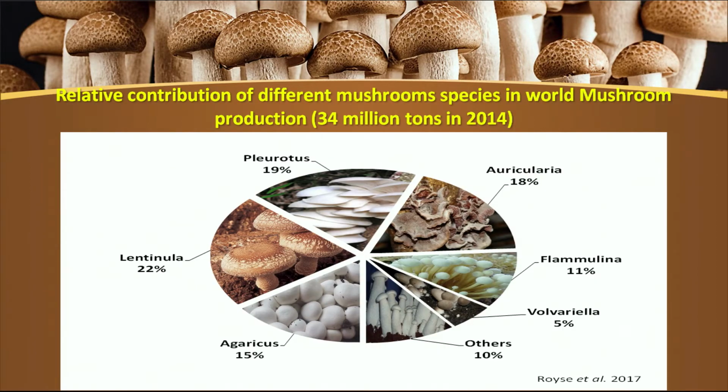Now we will talk about the relative contribution of different mushroom species in the world mushroom production. Majorly 6 mushroom species dominate the mushroom cultivation, in which Lentinula is 22%, Pleurotus 19%, Auricularia 18%, Flammulina 11%, Agaricus 15% and Volvariella 5%. Only 10% is given to the other mushroom species like other different varieties.